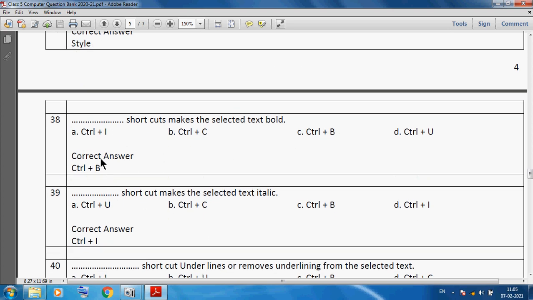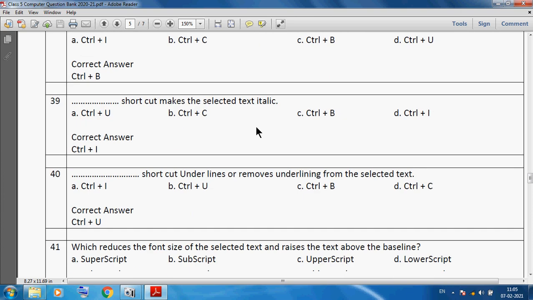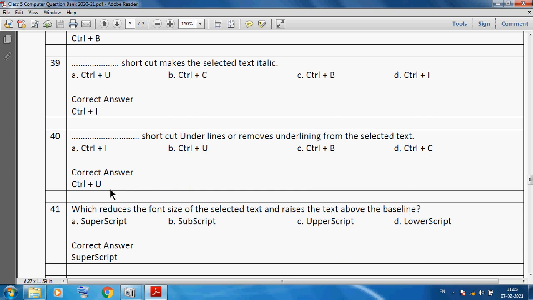Control B shortcut makes the selected text bold. Control I shortcut makes the selected text italic. Control U shortcut underlines or removes underlining from the selected text.